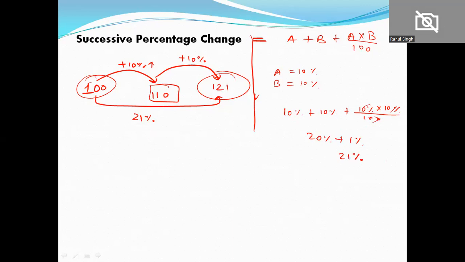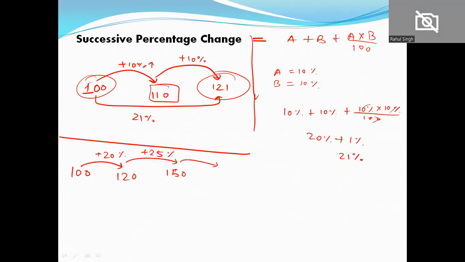See what happens if we apply this thing three times. Let's take 100. First it is increased by 20%, and it becomes 120. Then this number is increased by 25%, and this becomes 150. This number is increased by 10% and it finally becomes 165. So the change from 100 to 165 is a 65 increase directly.